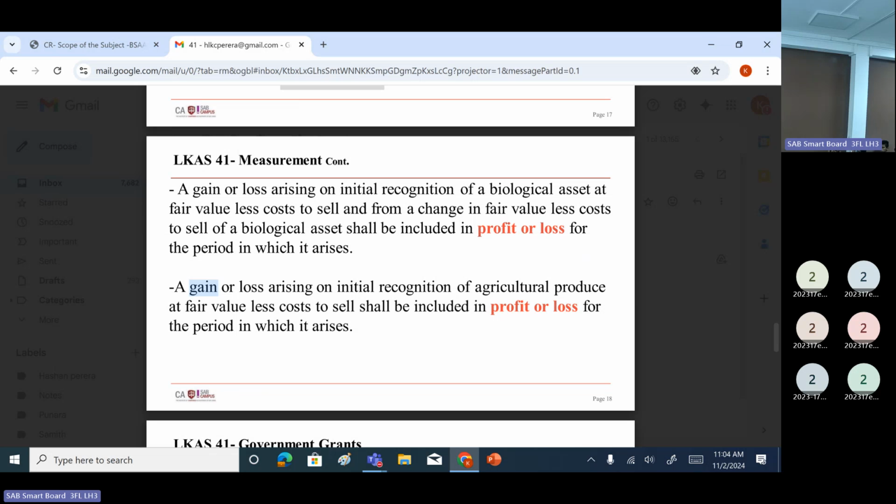Once you are doing that measurement, if there's a gain or loss, that should be transferred to P&L. Whatever the gain or loss, it's a P&L item, not an other comprehensive income item. Right? Again, here you may have tax-related treatment. Deferred tax treatment may be there. This fair value gain or loss may not be considered as an allowable deduction or